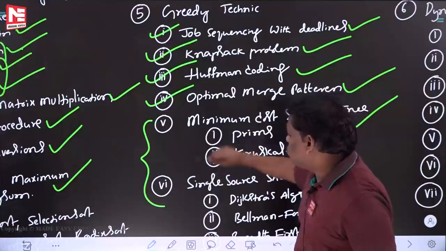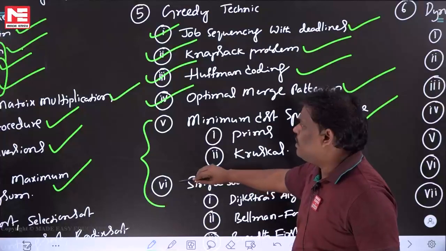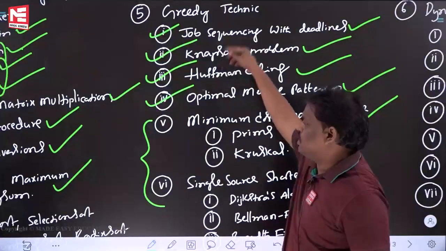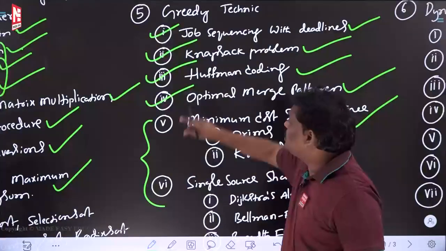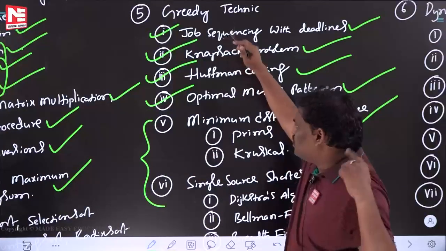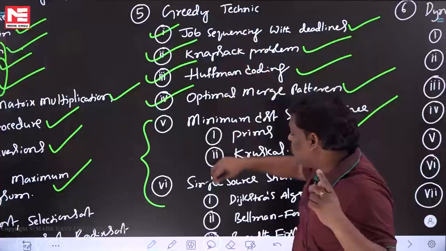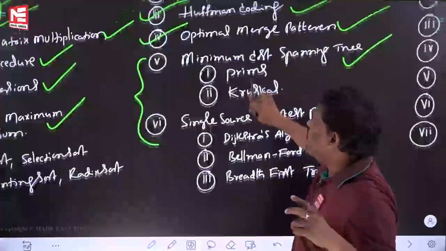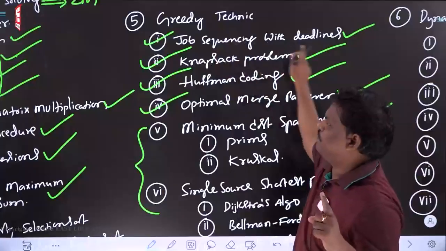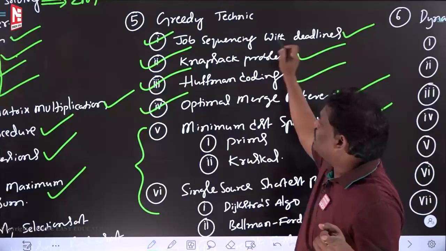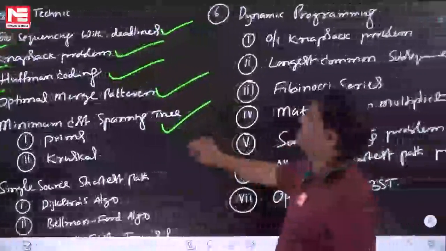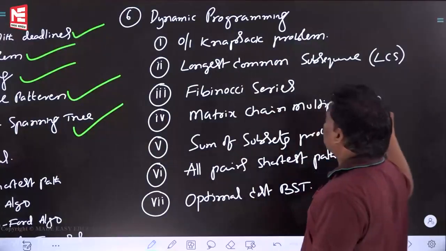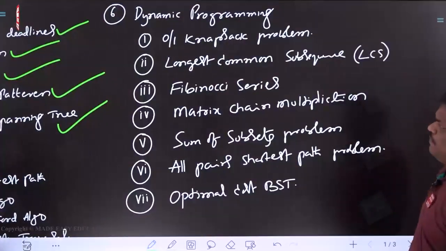So I think these two are really important. After completing these, cover these also, because we don't know from which area the questions will come. Mostly from these, sometimes from here also. Because you are a CSE person, in the algorithm subject, cover everything. So this is the 5th chapter, the 5th topic in the algorithm syllabus. Now go to the 6th topic. The 6th topic is going to be dynamic programming.